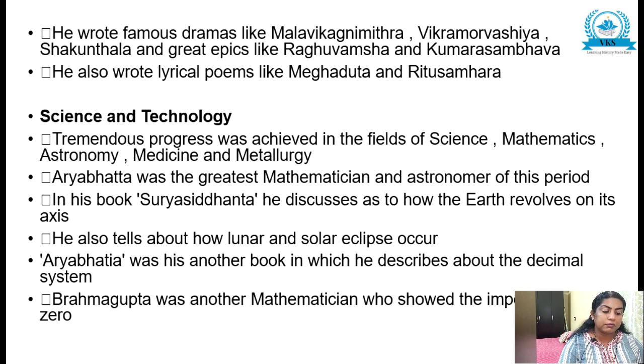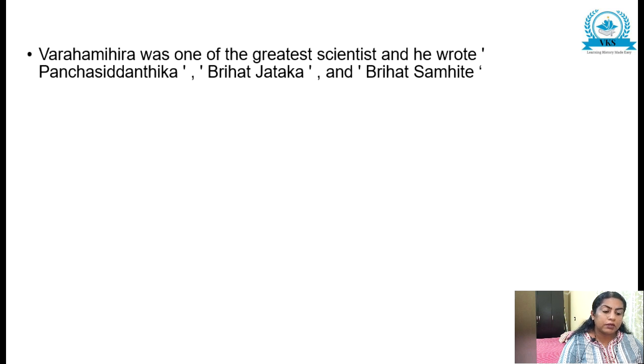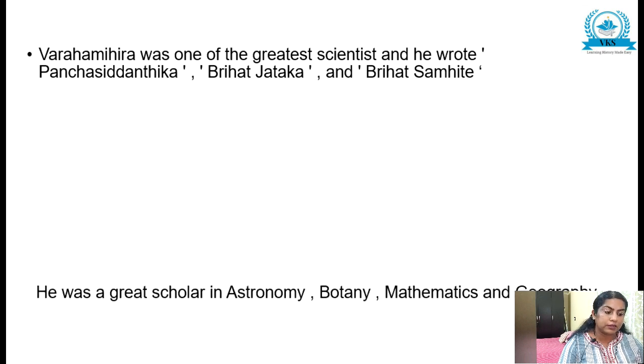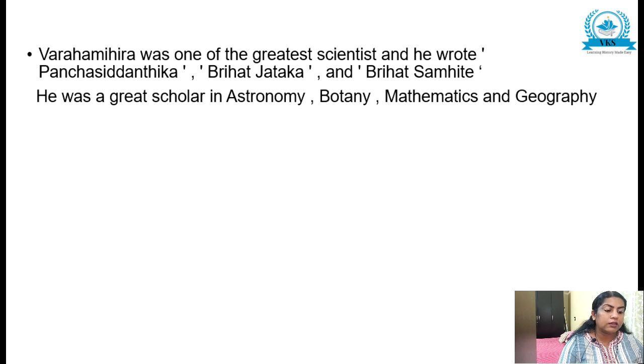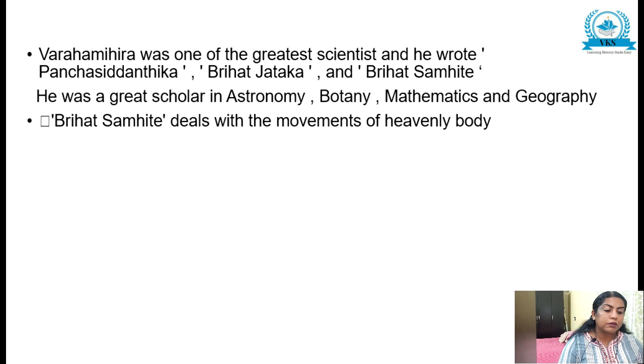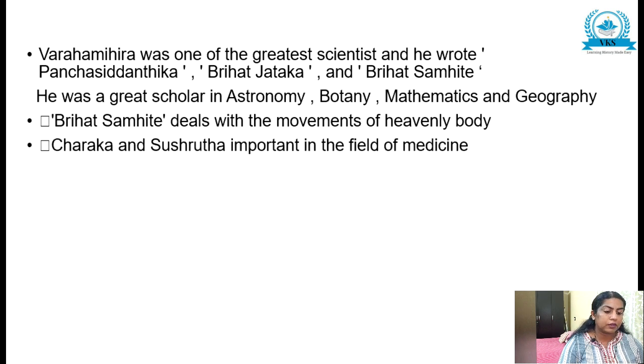Brahmagupta was another mathematician who showed the importance of zero. Varahamihira was one of the greatest scientists, and he wrote Panchasiddhantika, Brihat Jataka and Brihat Samhita. He was a great scholar in astronomy, botany, mathematics and geography. Brihat Samhita deals with the movements of heavenly bodies.